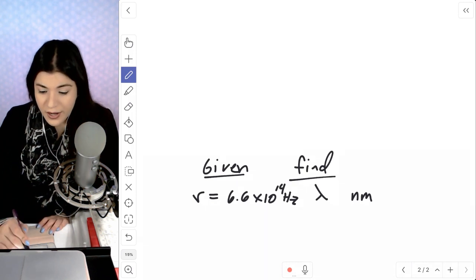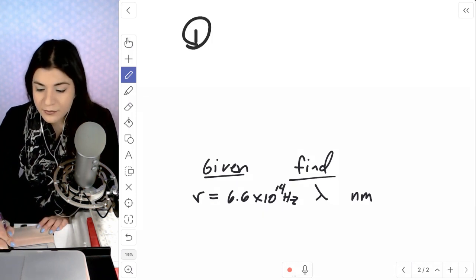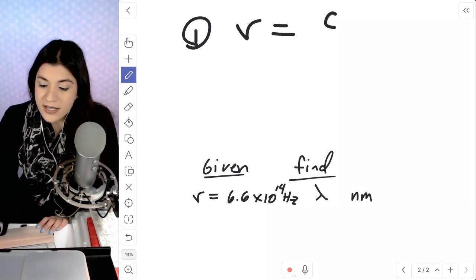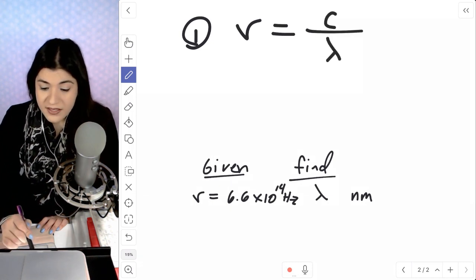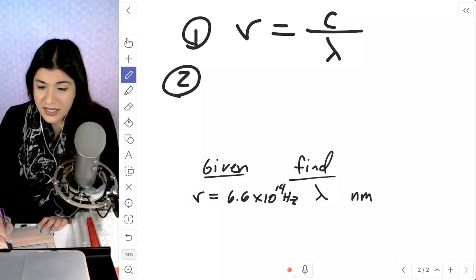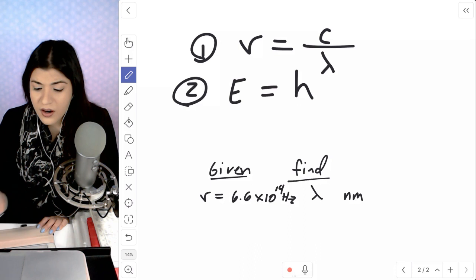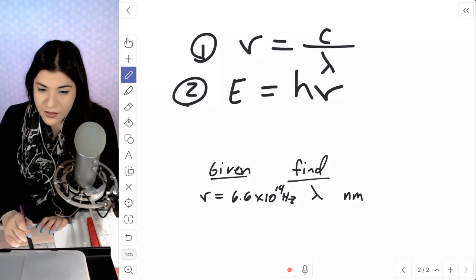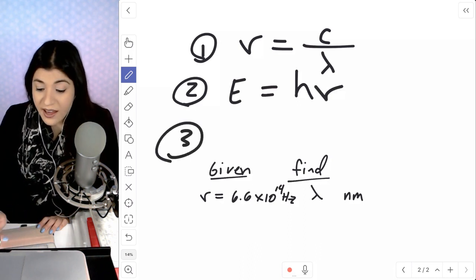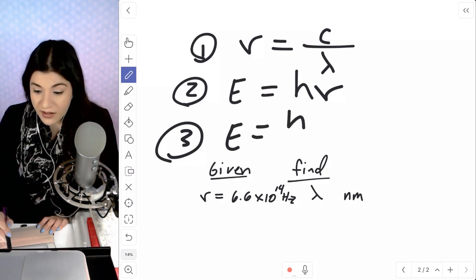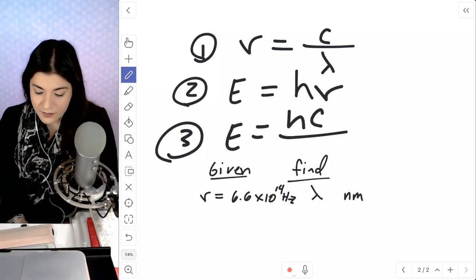So the first equation that you'll see, or formula, is that frequency is equal to the speed of light, or c, divided by our wavelength. The second one you'll see is energy is equal to Planck's constant times our frequency. And then the third one is putting them both together, where energy is equal to Planck's constant times the speed of light divided by the wavelength.